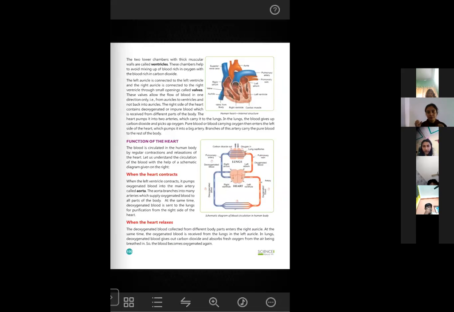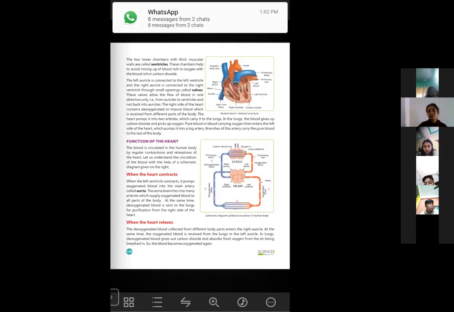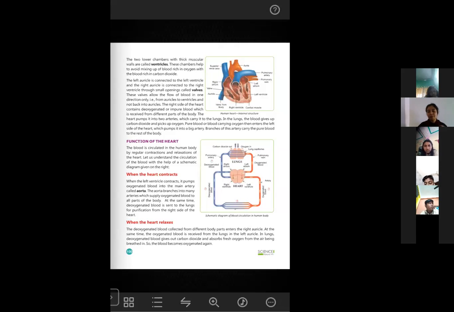That means receiving the oxygen and pumping it to all parts of our body, and receiving the carbon dioxide and pumping it to the lungs. Both the functions are happening together at the same time with only a single contraction and relaxation. This is why the system that we have is called the double circulatory system.